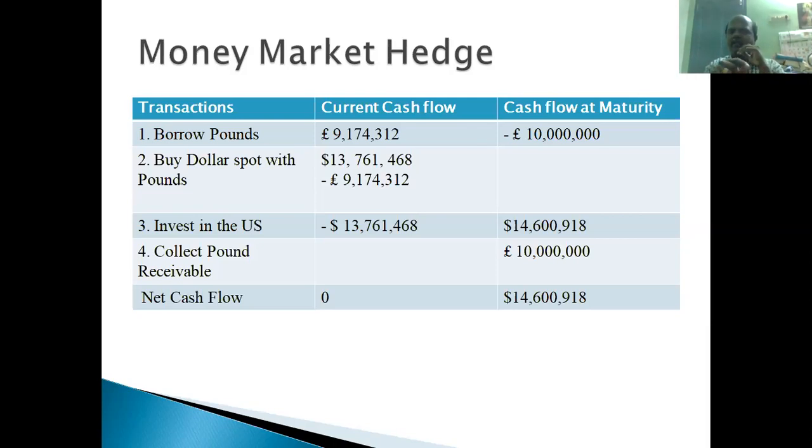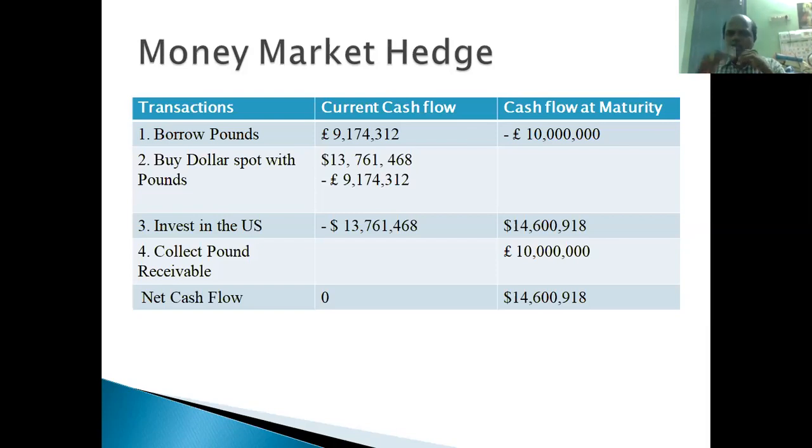So in the first row it is written as minus 10 million pounds, right? And this fourth row is written as positive plus 10 million pounds. Both are getting cancelled, right? Now what happens? The amount we invested, $13.7 million in the US money market, with the interest rate of 6.1% per annum, will give them $14,600,918, right? That is written in the third row.